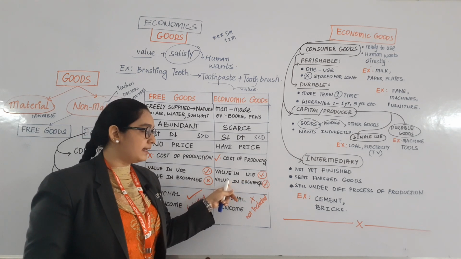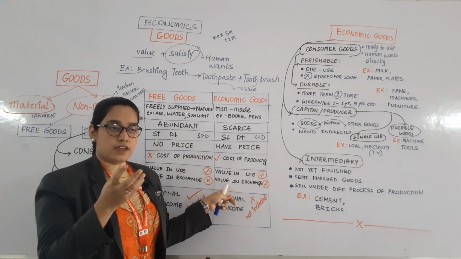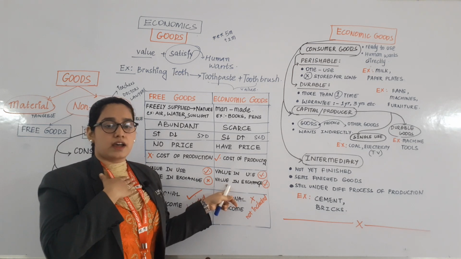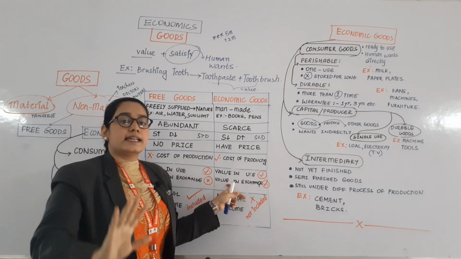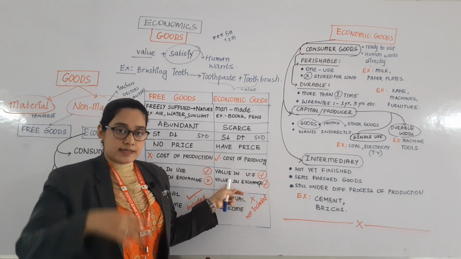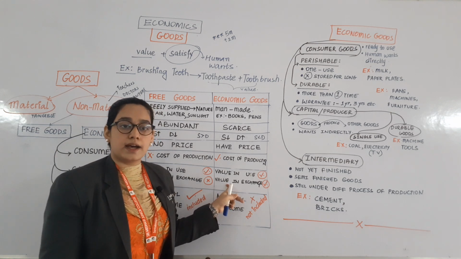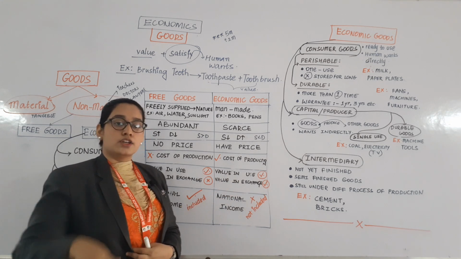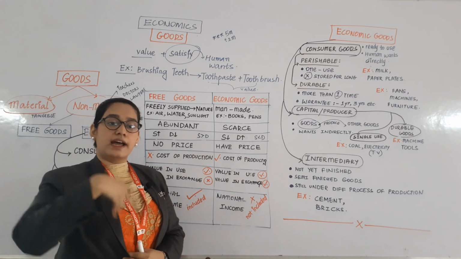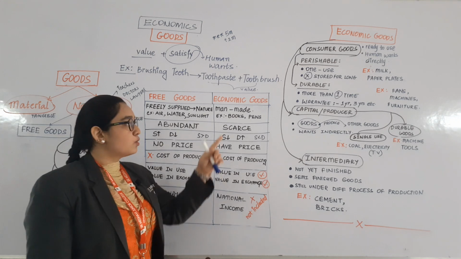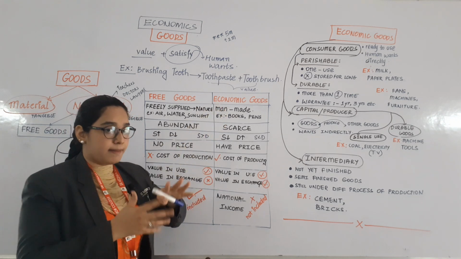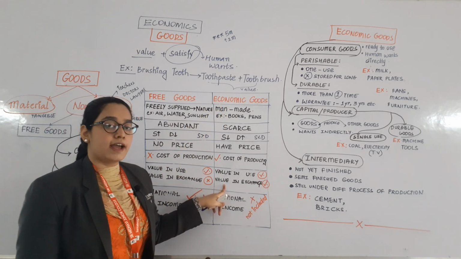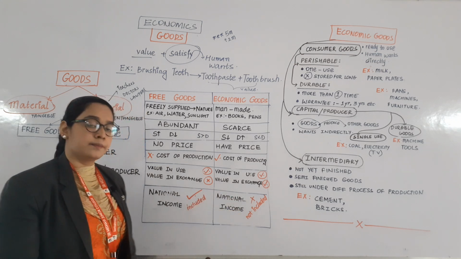For example, car. If at all I am not in need of a car, but I have a car, then I will sell it to someone else, and someone else is going to purchase my car. That means in exchange of money I am selling my car. So I have used it also, I have exchanged it also. So all the economic goods which are man-made have both value in use as well as value in exchange.